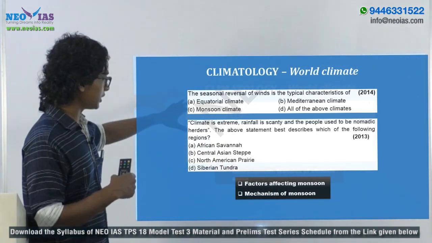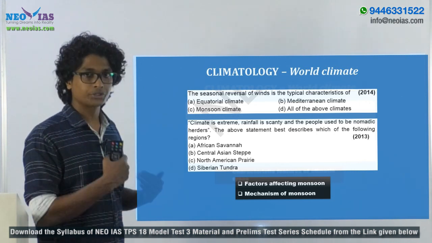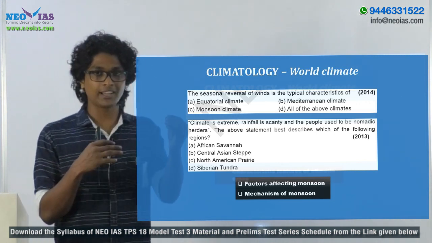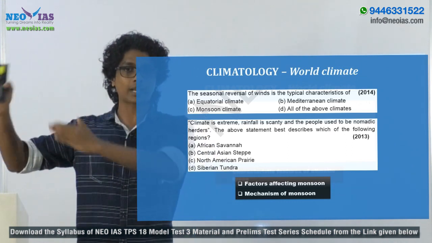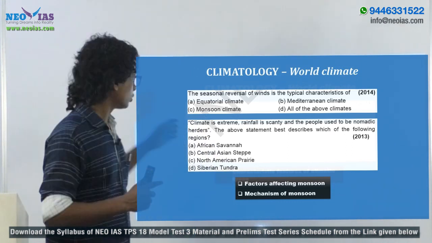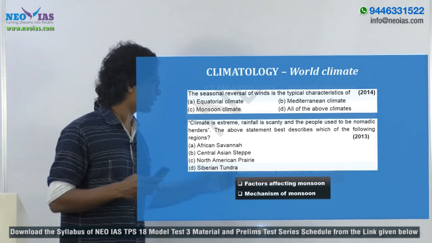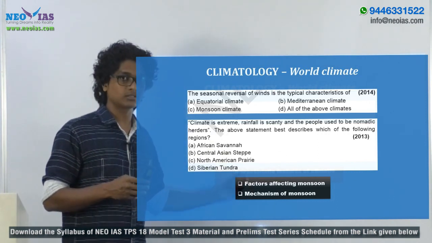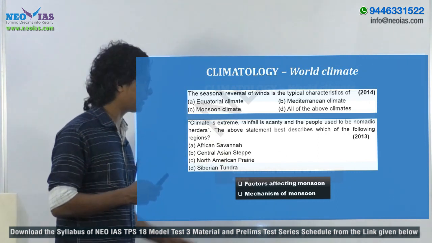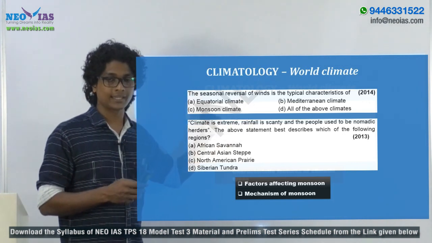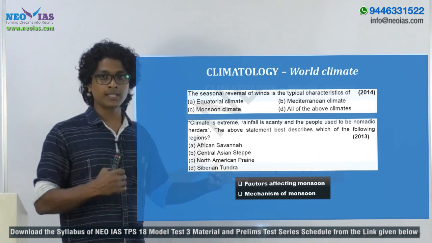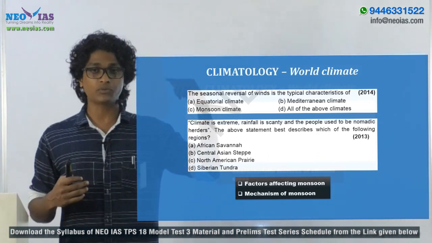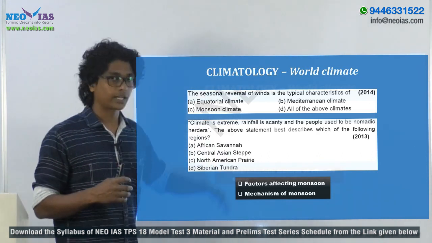So both of the questions are about the characteristic feature of each climatic type with which you can distinguish that region or climate. Okay, so from this topic you have to cover the characteristic features of each climatic type, and this is a very important topic in the sense that from 2011 till 2015, in all the years we had at least one question from the world climatic types.